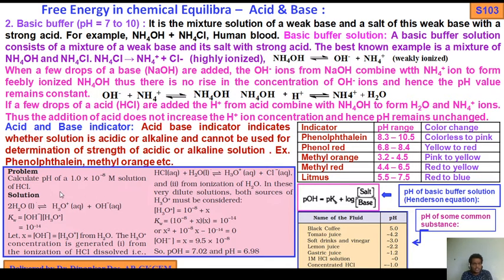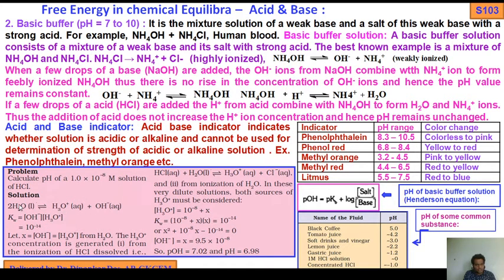Now this is a very important problem. Calculate the pH of 1 × 10 to the minus 8 molar HCl solution. Maximum students gave the wrong answer. How? They gave the answer 8. But it is actually not. HCl pH cannot be 8, because that would be basic. So you should consider the dissociation of water molecules.